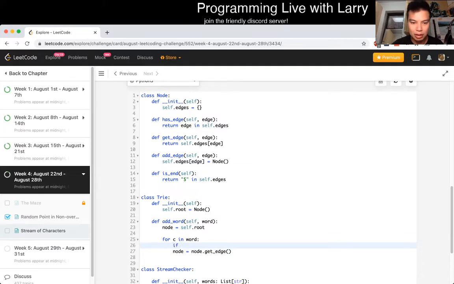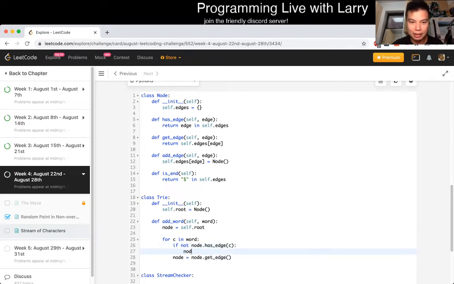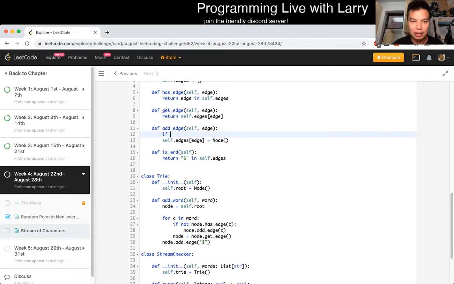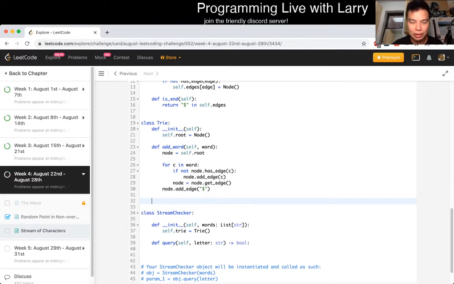If node.has_edge of c, or if this is not the case, node.add_edge of c, and then we just go on, and then at the very end we do node.add_edge of star, if not has_edge of the edge, right? Okay. And then now we can do a search.